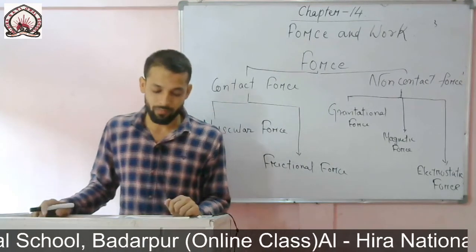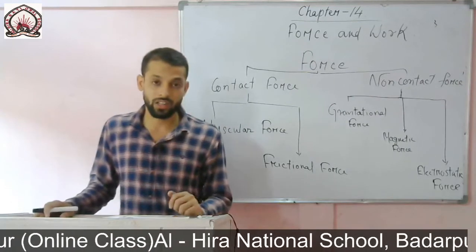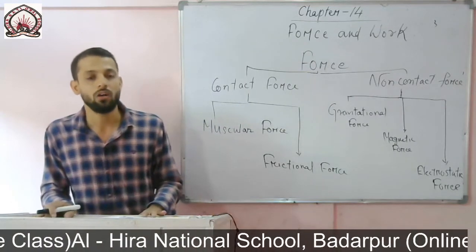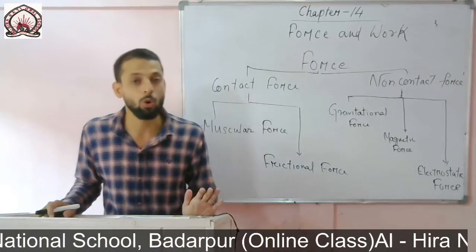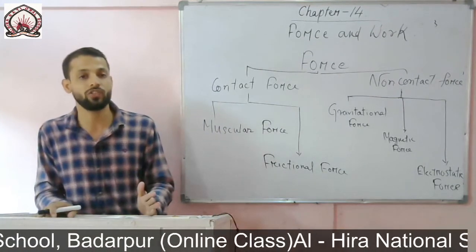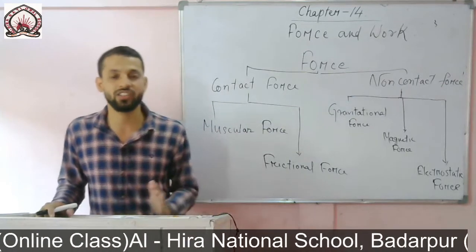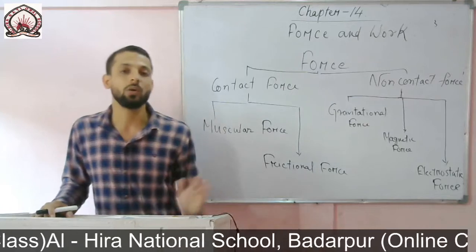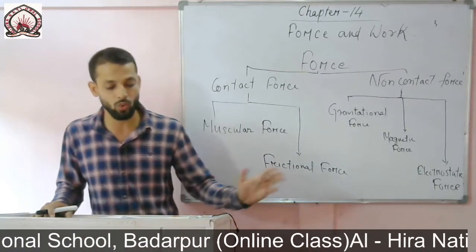So let us take an example. Suppose there is a box placed on the floor. The box will not move on its own. Why? Because of the force of friction. We know that frictional force always acts against the direction of movement. So it will not allow the box to move.